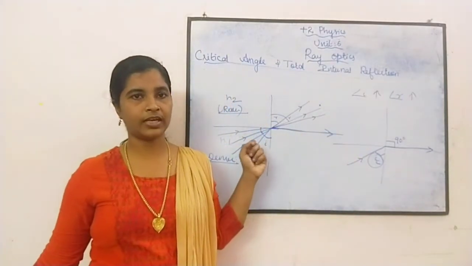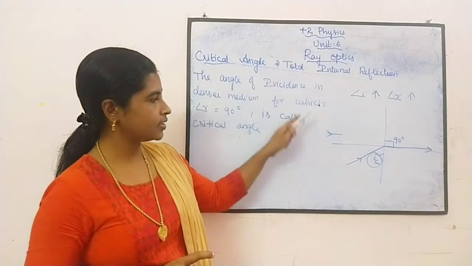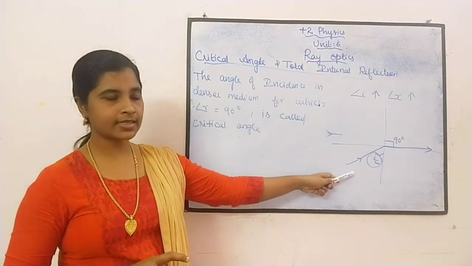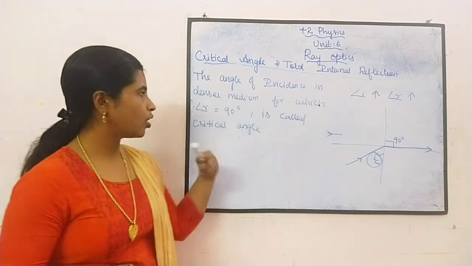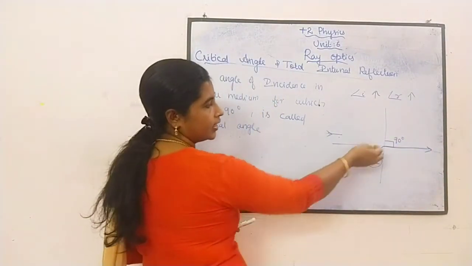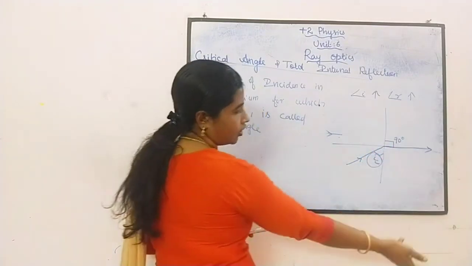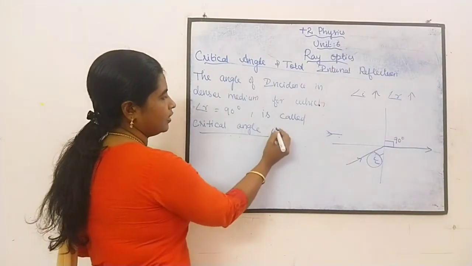Okay, hope you could get it clear. So the angle of incidence in the denser medium, this is the denser medium. The angle of incidence in the denser medium for which the refracted angle becomes 90 degree, that particular angle we are naming as the critical angle IC.